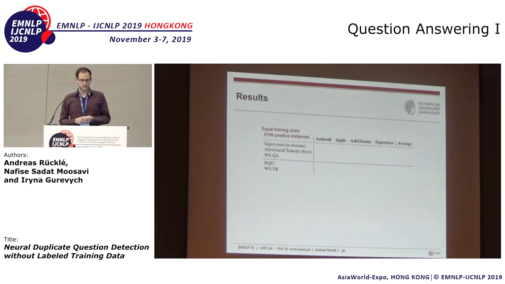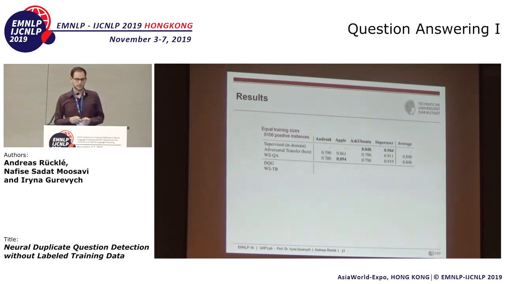So here are the results. Importantly, we always train a BiLSTM model, and we always use the same number of positive training instances for all the different training methods. So the numbers are comparable and no method has an advantage here. We compare supervised in-domain training, and adversarial domain transfer in its best case. Best case means the transfer is from a very similar domain, for instance, from Ask Ubuntu to SuperUser. And we compare weak supervision with question-answer pairs, as well as our methods at the bottom.